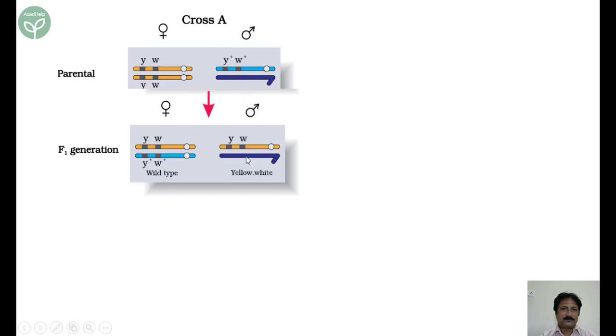The Y chromosome and one of the X chromosomes pair. The X chromosome bears the mutant genes. So naturally, out of this population, all the females are heterozygous, but they are all wild type. All the males here are yellow and white type, meaning mutants, because I said earlier that a single dose of the gene in the males will express.